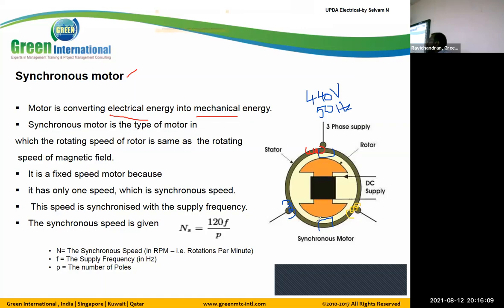But here the flux is rotating at the speed of 3000 RPM. It's not physically rotating. Right? Until now I didn't use the word rotor. Until now we use the word stator only. We forgot about these things. There is no rotor present there.